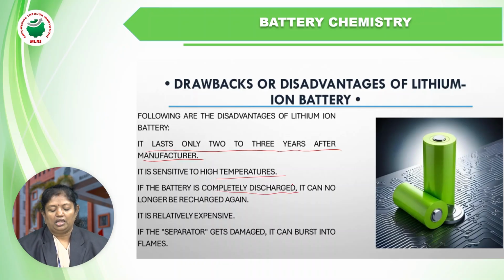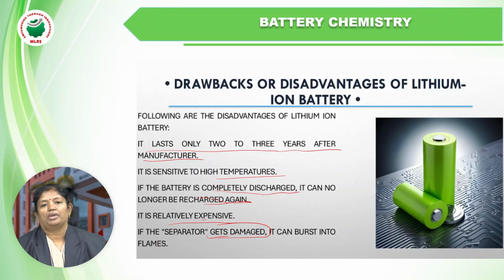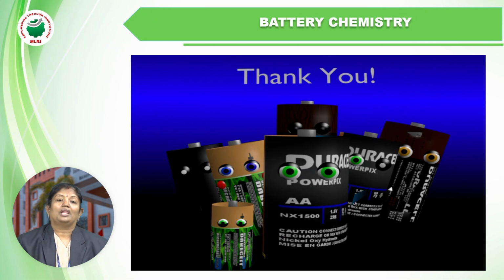If the battery is completely discharged, it can no longer be recharged again. That means we should not wait until it is completely discharged; we need to charge it before that. It is relatively expensive, because of the cost of lithium metal. If the separator, the polymeric material we use between the two electrodes, gets damaged, it can burn into flames. We cannot use the battery if the separator is damaged. So these are all the drawbacks.